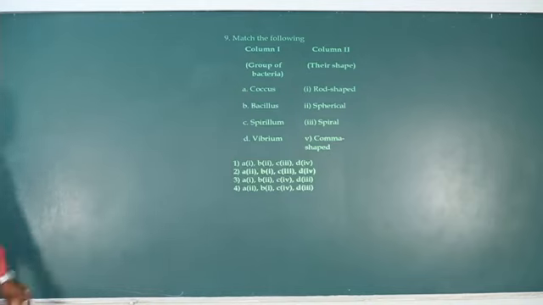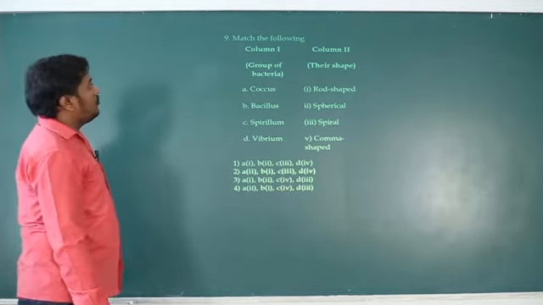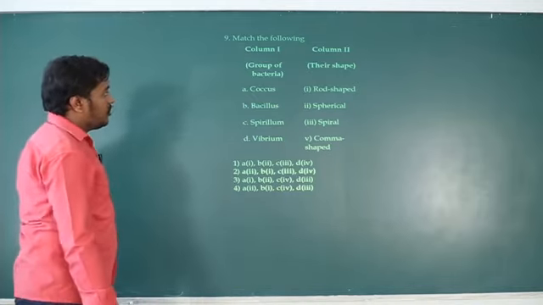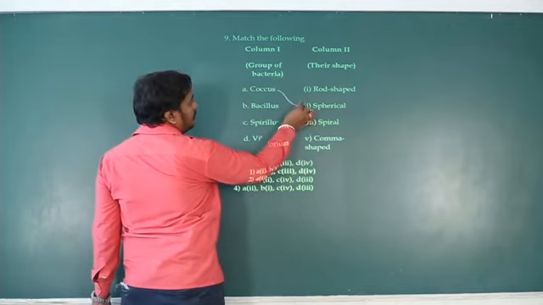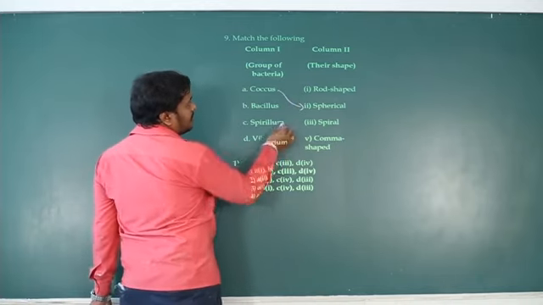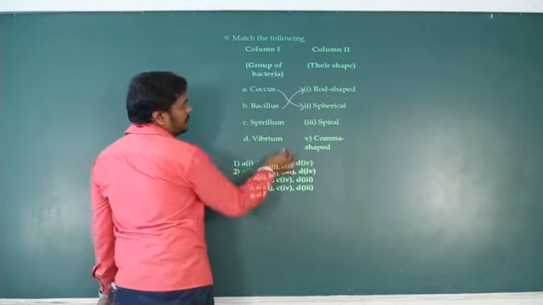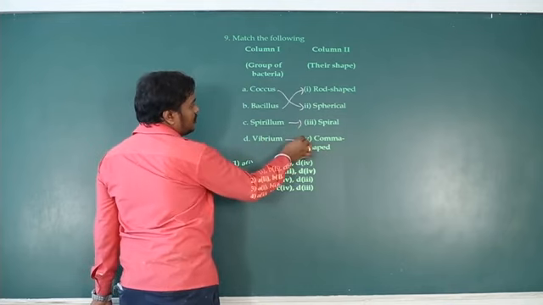Okay. Wait, so next. Yeah. So group of bacteria, based on the shape. Coccus is spherical, Bacillus is rod shaped, Spirillum is spiral, Vibrio is comma shaped.